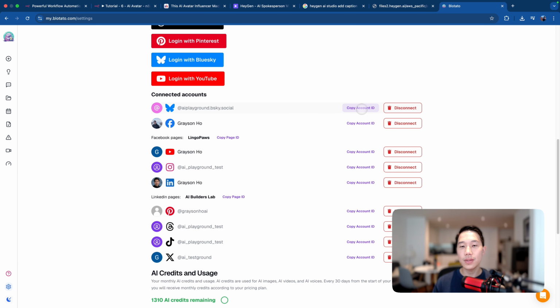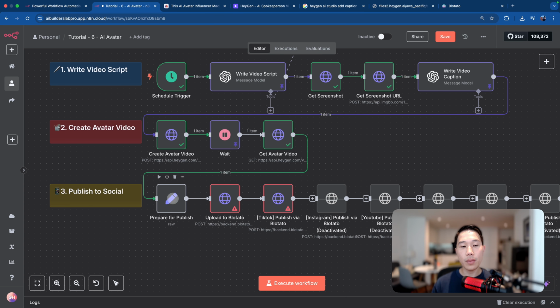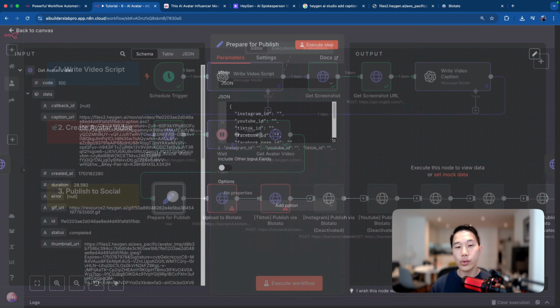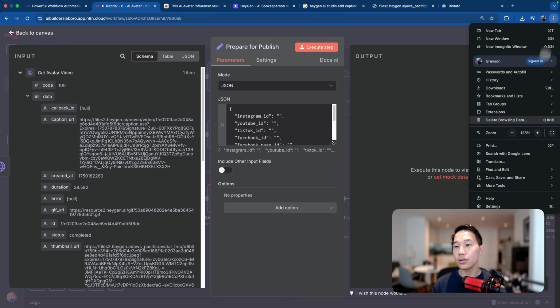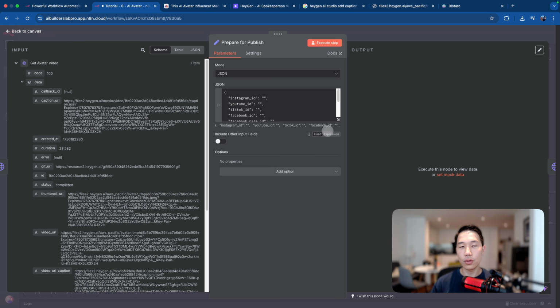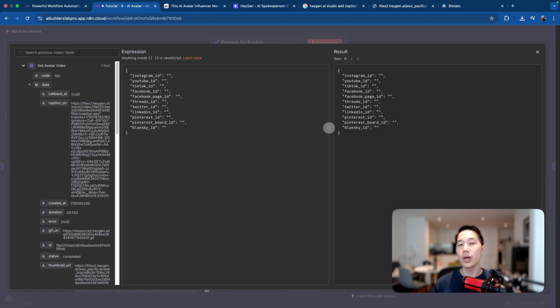I can copy my Blotato account ID for Facebook, YouTube, Instagram, TikTok, etc. And the reason we need it is that now we go back to the n8n workflow and click on prepare for publish. This step is just obtaining all these account IDs so that I can use Blotato to route the file to different social media platforms.